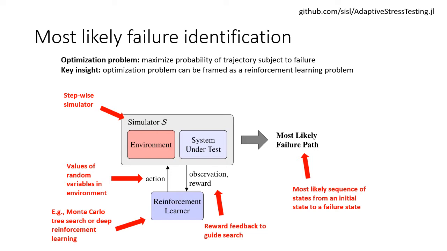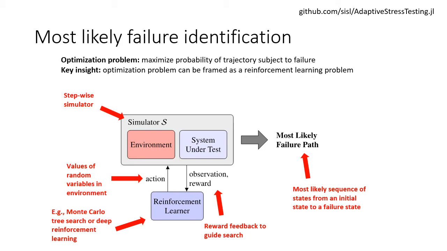The simulator outputs an observation and a reward. We want the reward to be related to the log probability of the transition in our environment according to some model. Then we have a reinforcement learner that tries to optimize with respect to that reward. In reinforcement learning, we try to maximize the expected sum of rewards. And so if we're maximizing the expected sum of log probabilities, we're actually maximizing the likelihood of that trajectory.